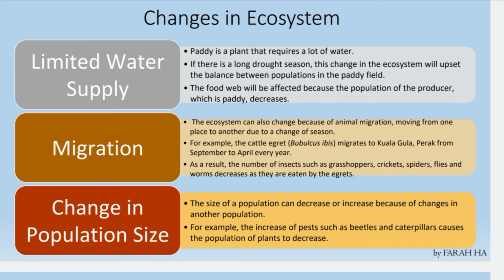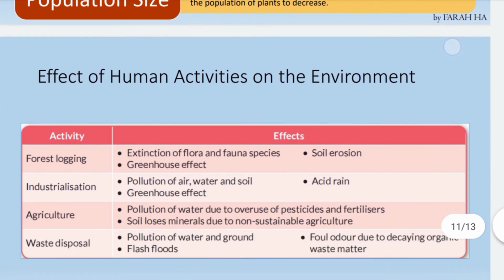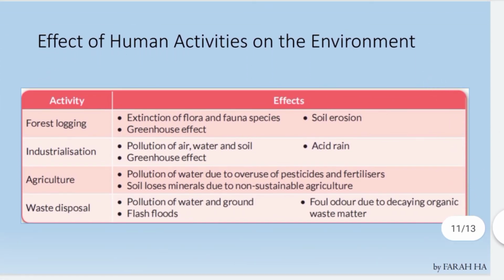So the cattle egret is a tertiary or secondary consumer, and the grasshopper is a primary consumer. The cricket is a primary consumer. If you forget all those terms, you must watch my previous video, okay? In my previous video, I explained about the producer, primary consumer, secondary consumer, and also tertiary consumer.